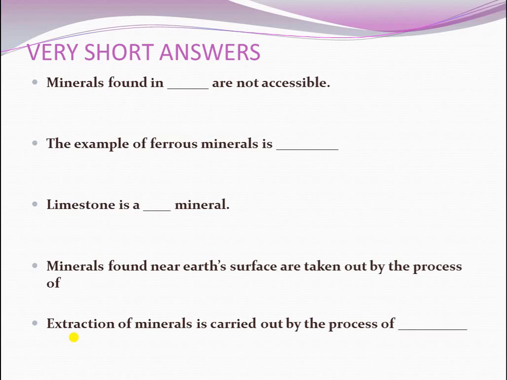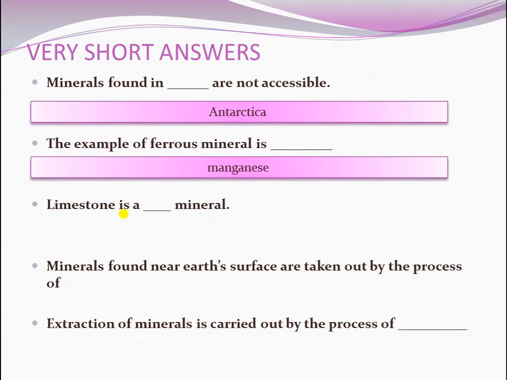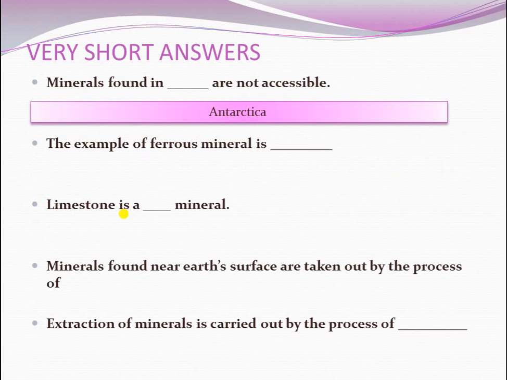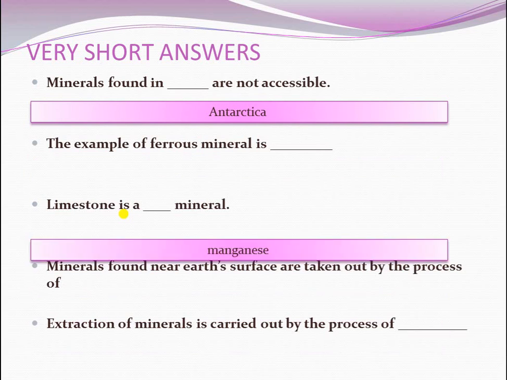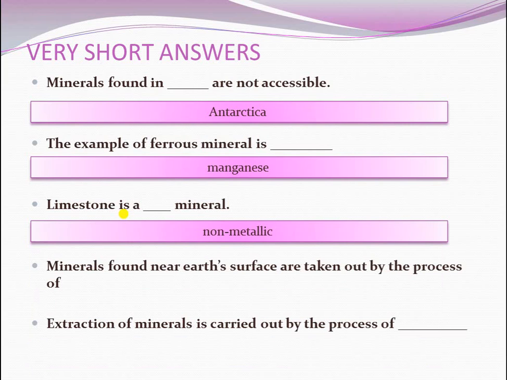Minerals found in dash are not accessible. The answer: Antarctica. The example of ferrous mineral is dash. The answer: manganese. Limestone is a dash mineral. The answer: non-metallic.